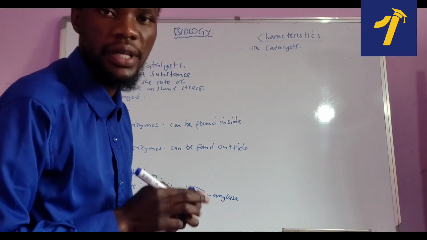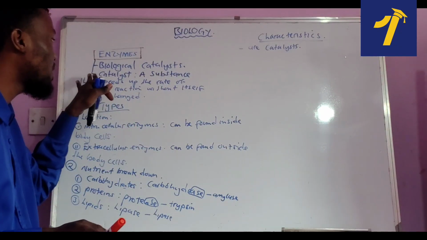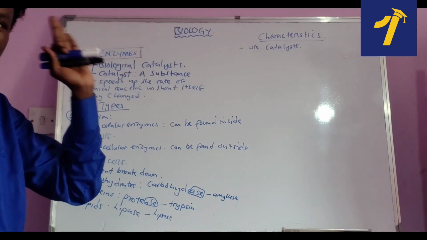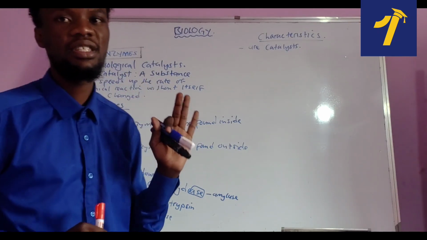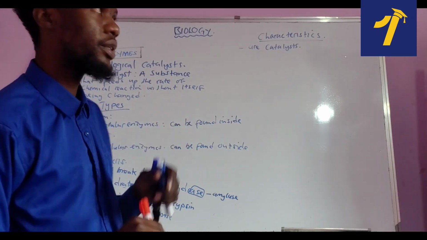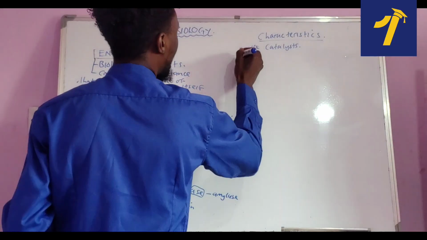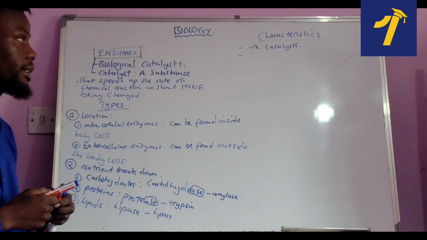And that is very, very true. Enzymes, all enzymes are catalysts. That's from the definition we say a biological catalyst. And what is a catalyst? Something or a substance that speeds up the rate of chemical reaction without itself being changed. Don't forget about that, okay? Enzymes are catalysts because they speed up the rate of chemical reaction without themselves being changed.